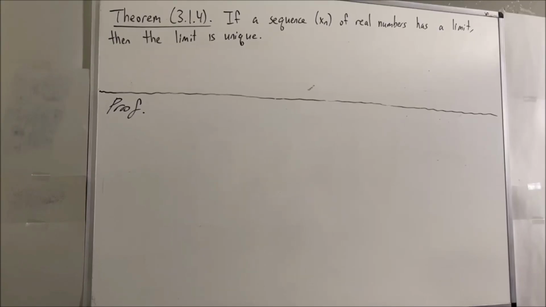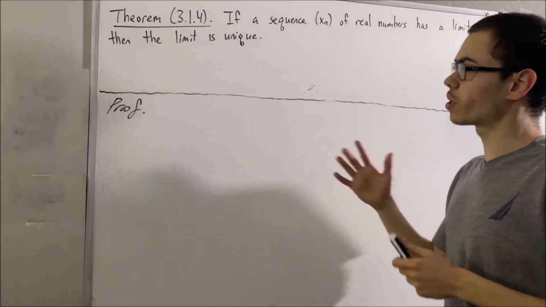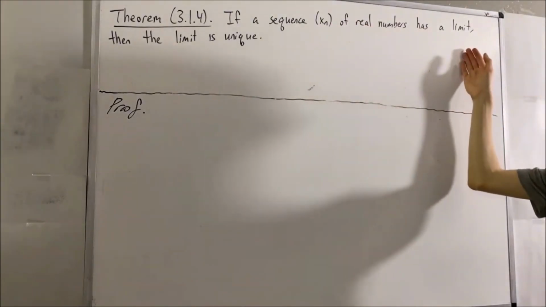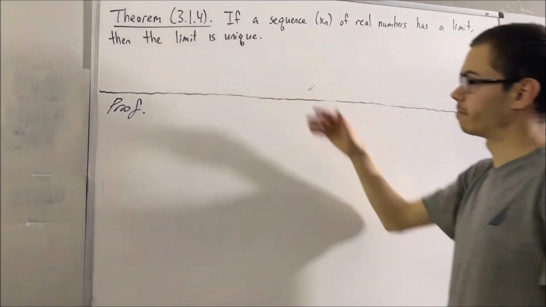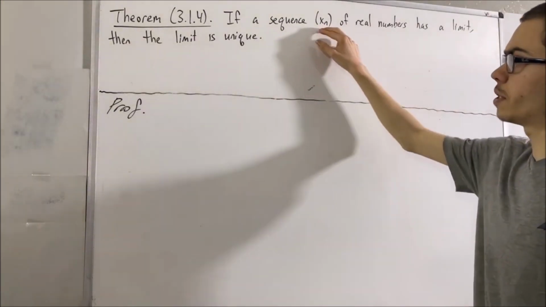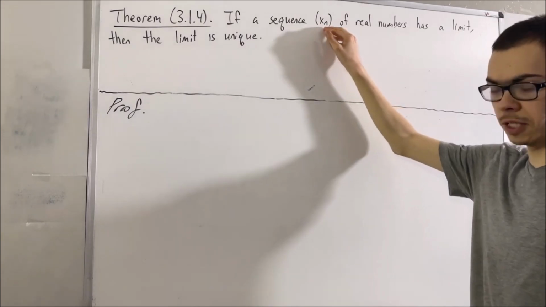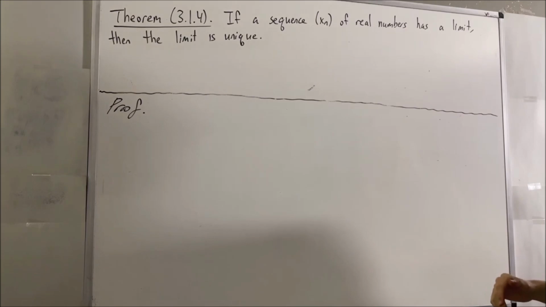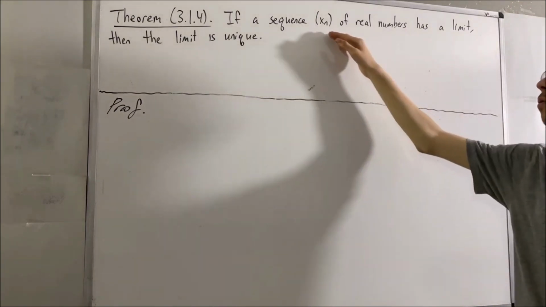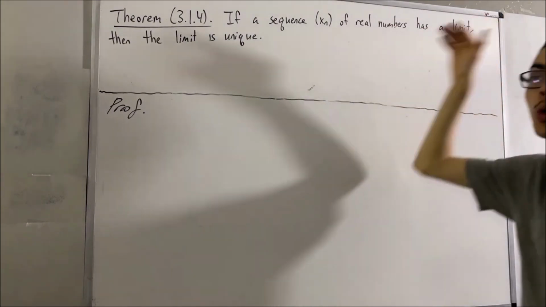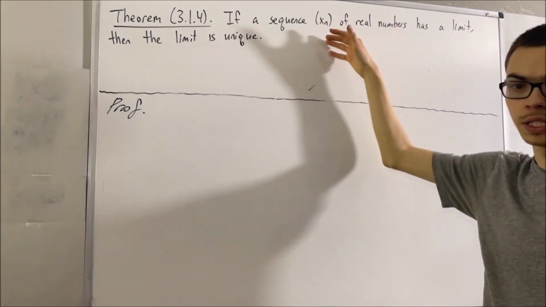Hello! In this video, we are going to prove the following theorem. If a sequence of real numbers has a limit, then the limit is unique. So, just to be clear, all this notation means is we have a sequence x1, x2, x3, and so on and so forth. Now, what we want to do here is prove that if our sequence has a limit, then that limit is the only limit of this sequence.